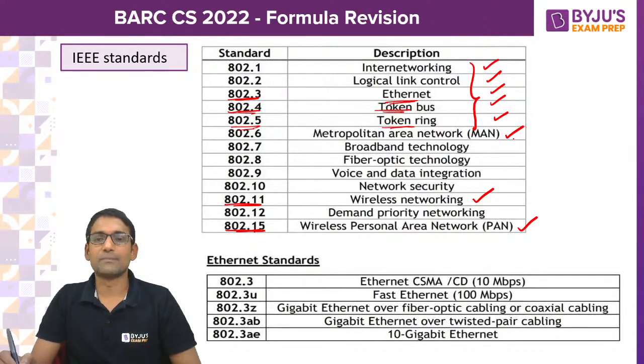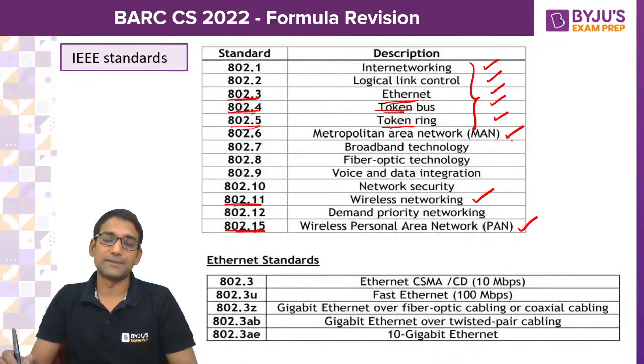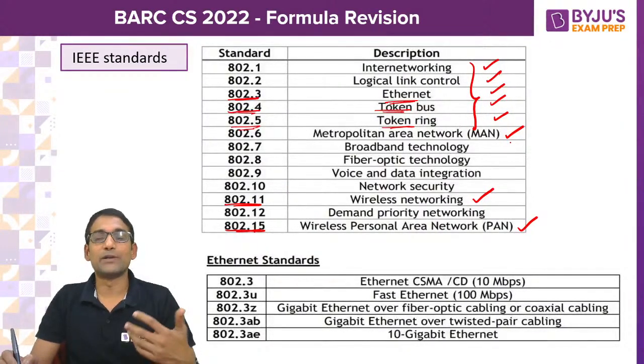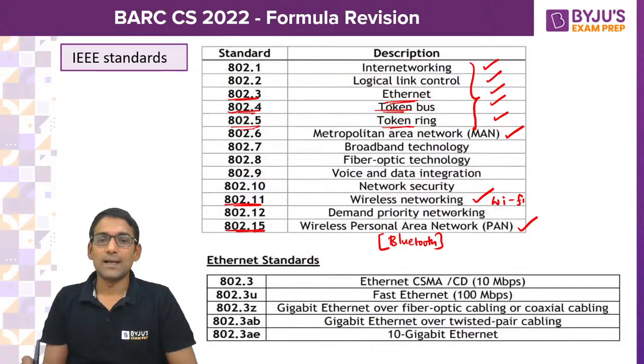Or even 802.6 also. 802.11 is what? We say wireless LAN. And 802.15 is wireless PAN. Bluetooth comes under 802.15. Wi-Fi comes under 802.11.